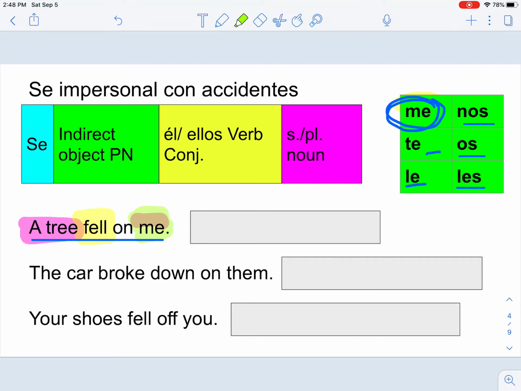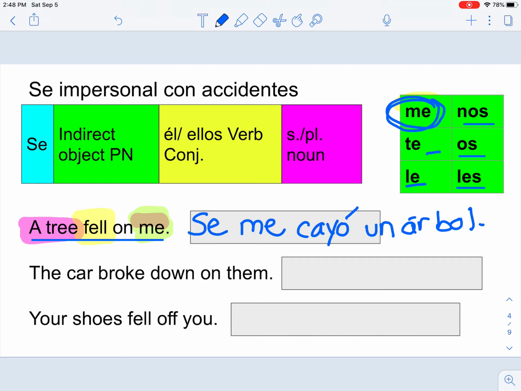Okay, so if I make that green, then those are the different parts of that sentence. And now I want to put it in a sentence, so I'm going to start with the se, and then I'm going to use the indirect object, that's the me. And it fell on, that's going to be cayó, our verb cayó. And then a tree, we're going to say un árbol. So here we have se me cayó un árbol.